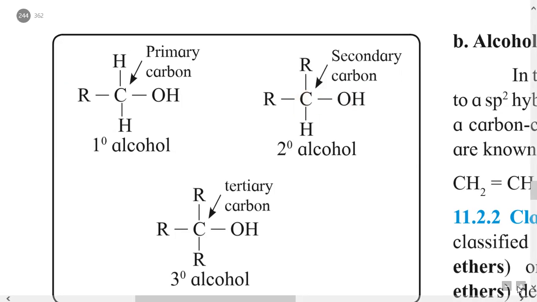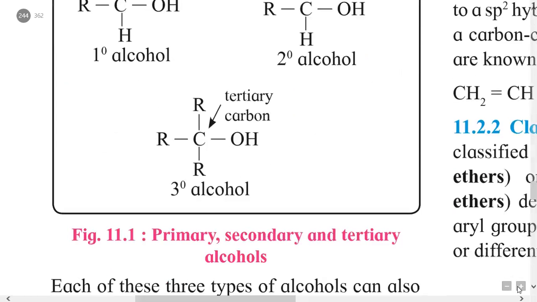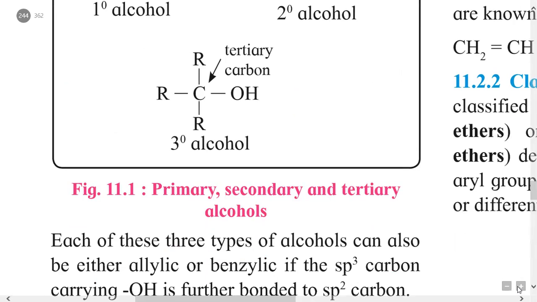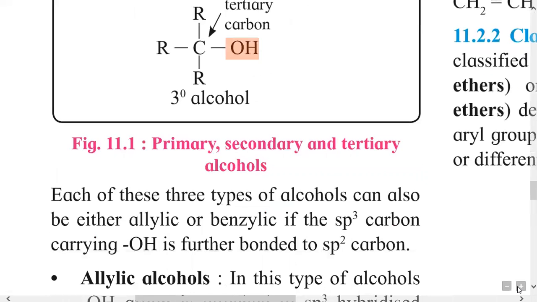Secondary carbon is that carbon which is bonded to two R groups, that is two alkyl groups. The secondary carbon to which OH group is bonded is called a secondary alcohol. Then tertiary alcohol: here this central carbon is tertiary carbon because it is bonded to three alkyl groups, one alkyl group, second alkyl group, and third alkyl group. Therefore, this carbon is tertiary and it is bonded with OH group, and therefore this is an example of tertiary alcohol.